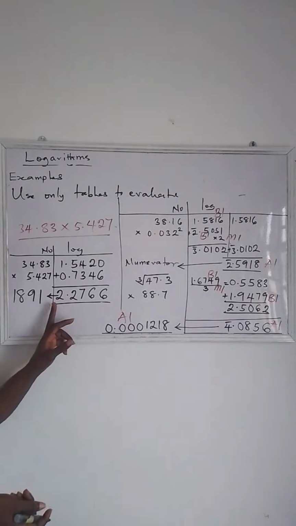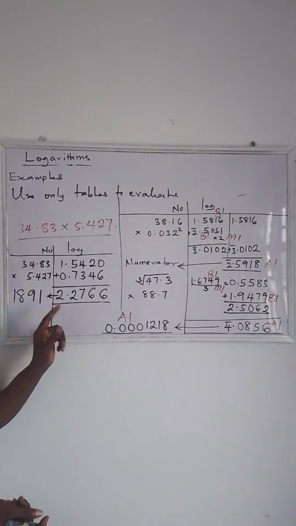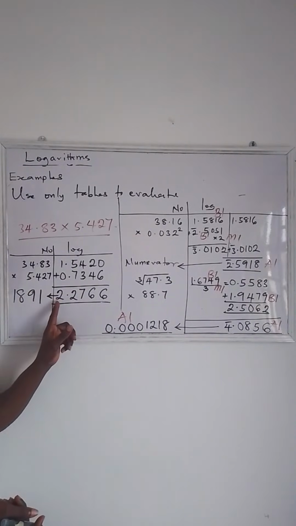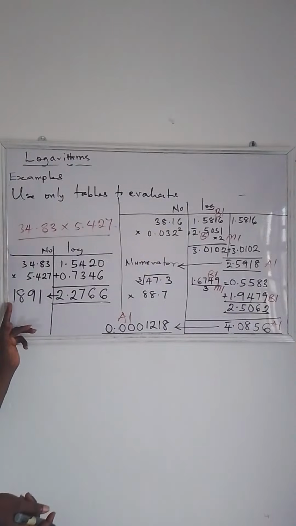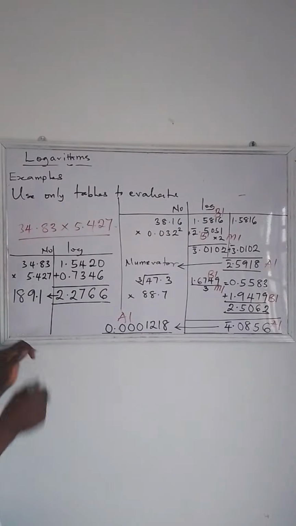So now look at this one here. This is 2 and not bar 2. So you add 1 to this integer here. That gives you 3. So you count 3 digits from the front. You count 1, 2, 3. Then you put the point here.